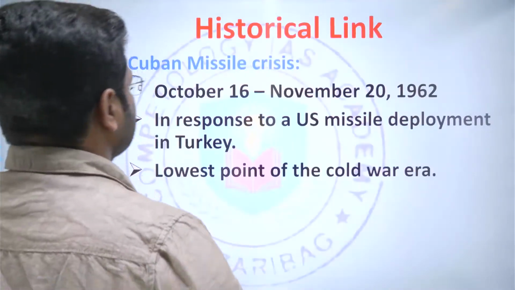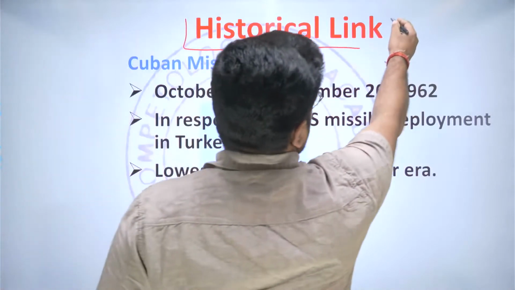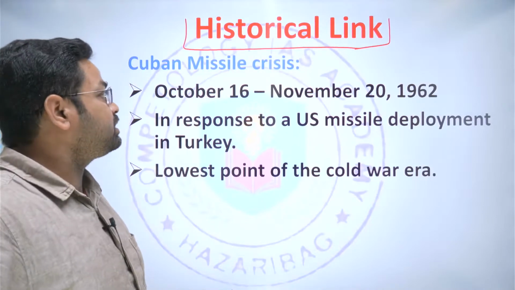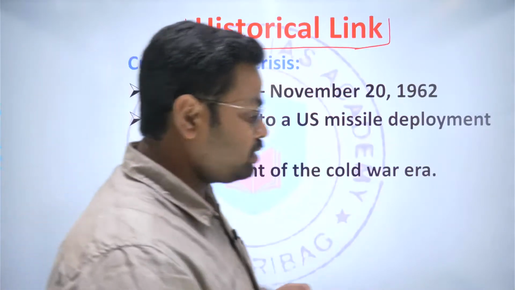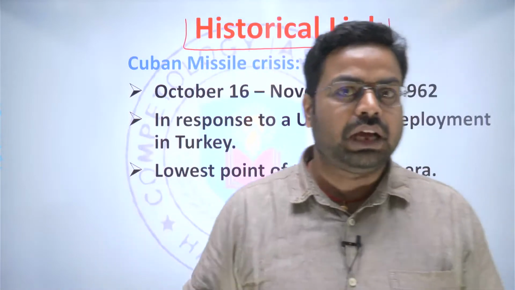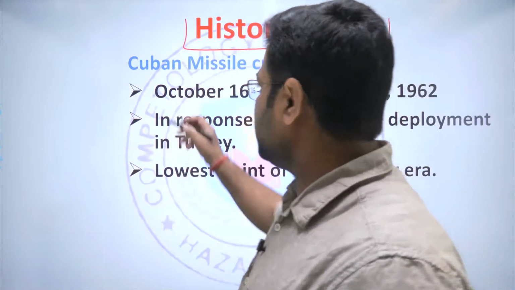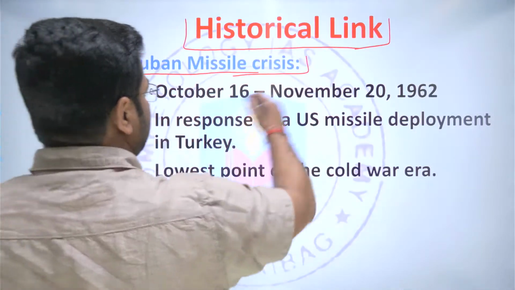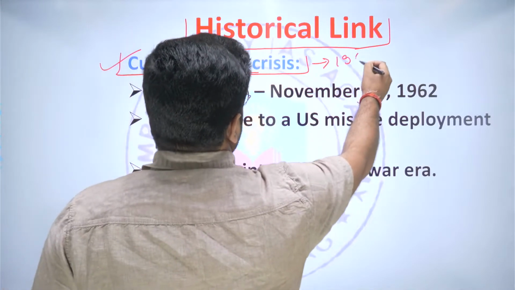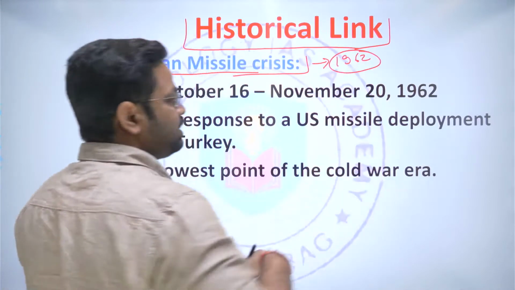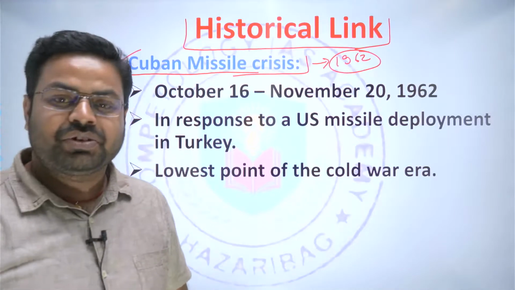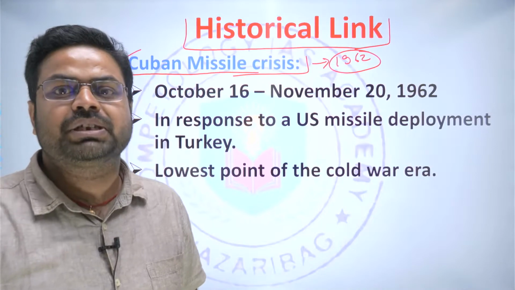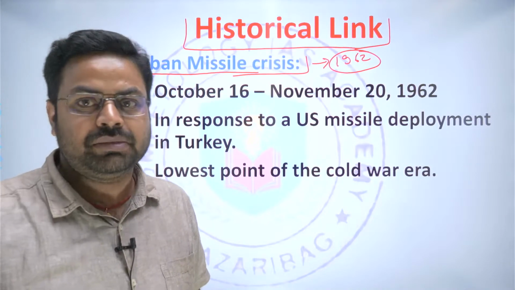And next is the historical link. What is the historical link? Why is Russia so staunchly opposed to the Western allies? This is a big question. As we have read in history also, there was a Cuban Missile Crisis in 1962. At that very time, Nikita Khrushchev, one of the aggressive men who was leading the Russian government, was the leader of Russia at that time, right?